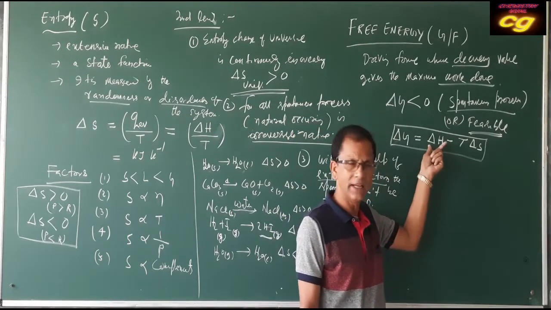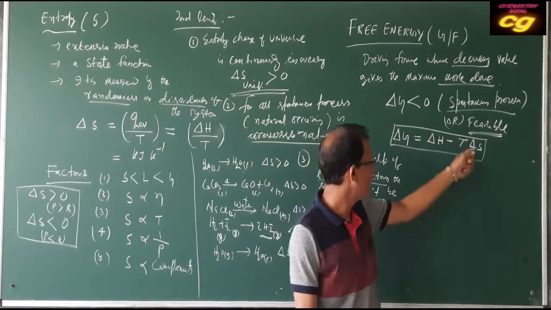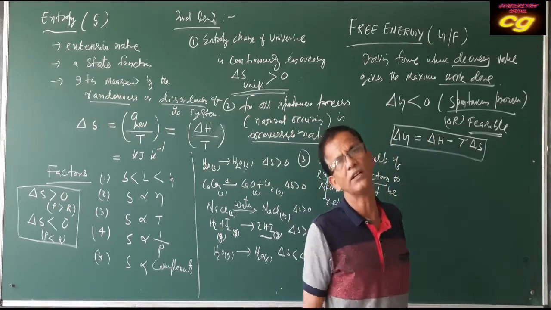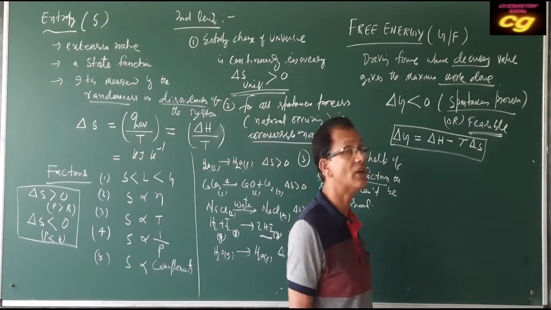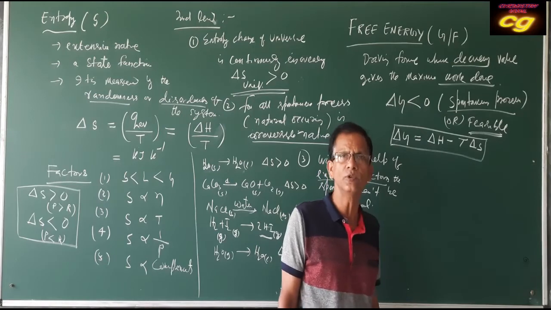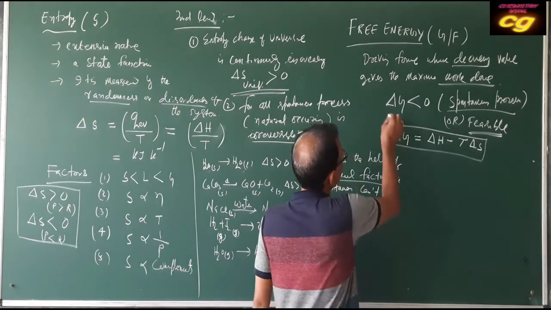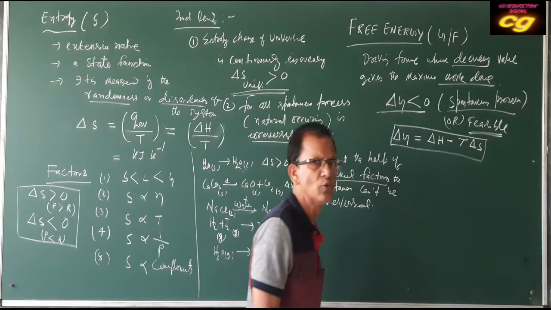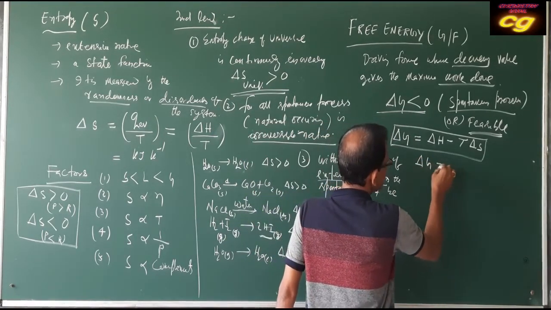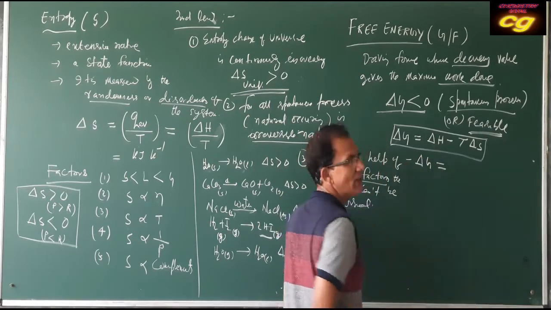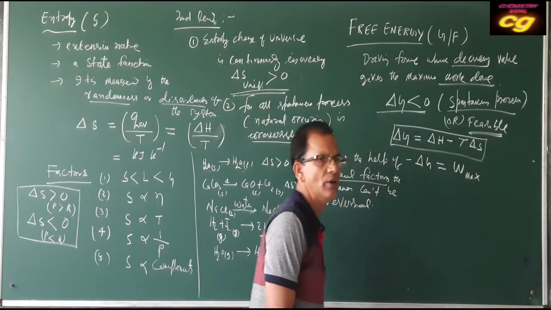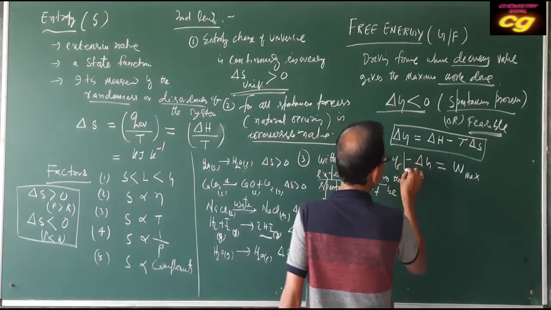Enthalpy change may be positive or negative, and entropy change may be positive or negative. When both are considered, the spontaneity of a reaction can be measured correctly. Whether a reaction is possible or feasible can be measured only by the free energy change, which gives the maximum work done. That means the negative value of ΔG is equal to W maximum. Maximum work can be done.